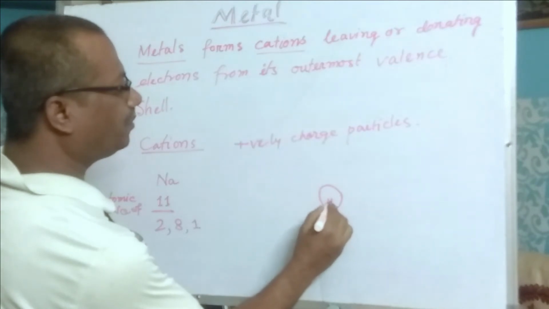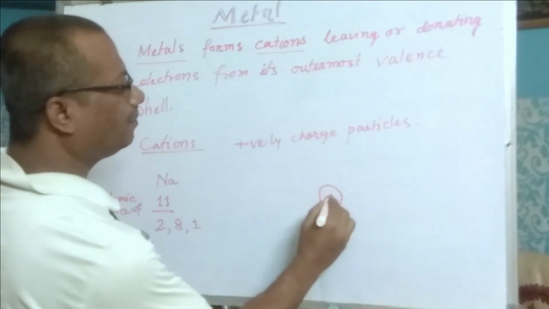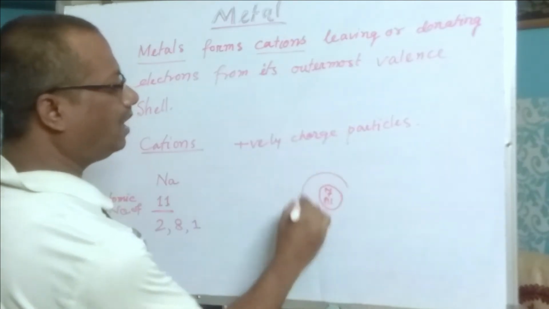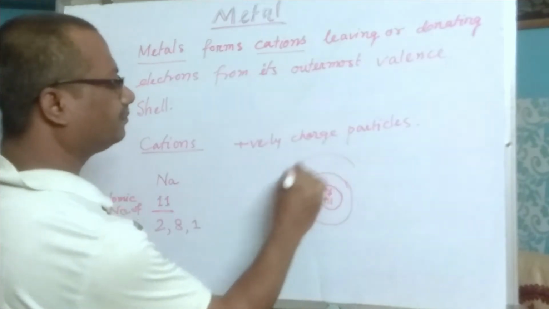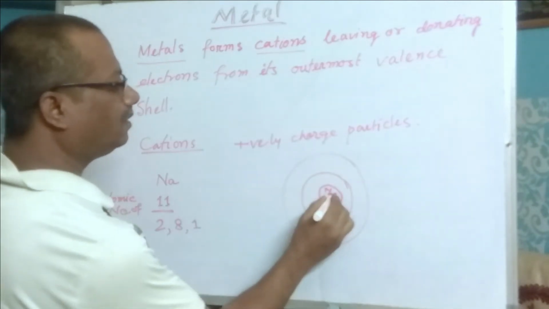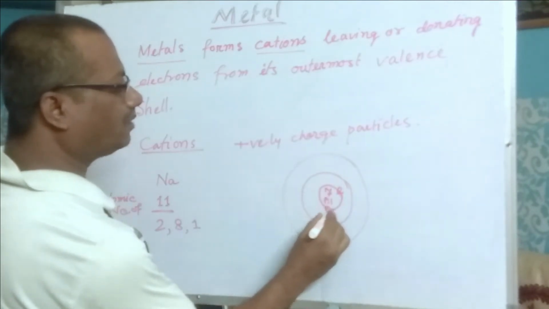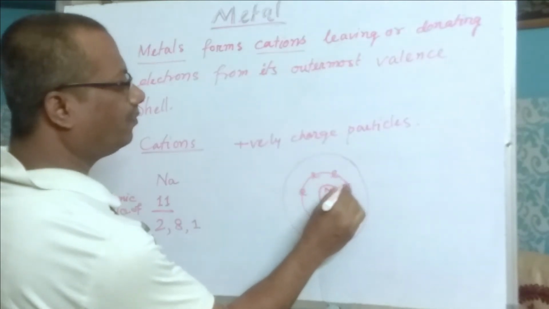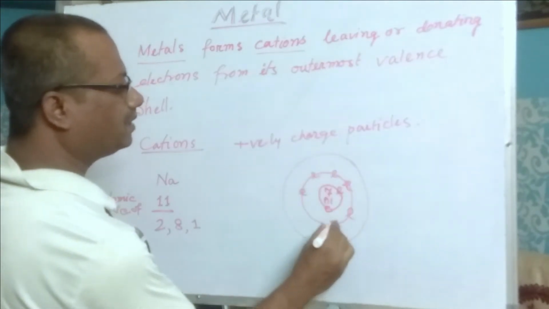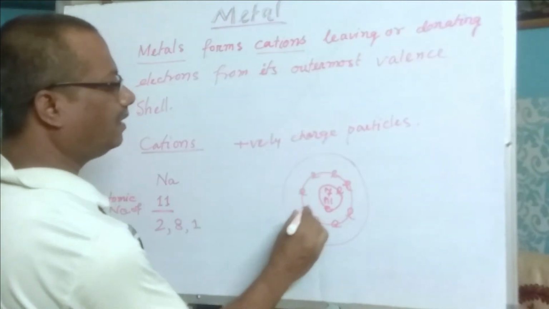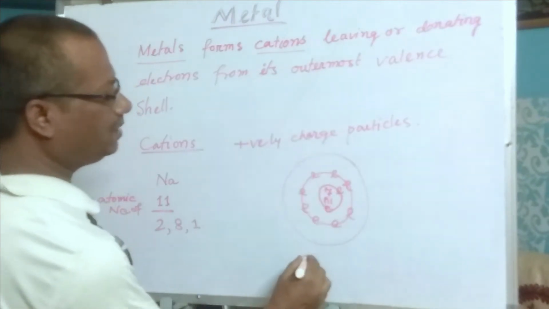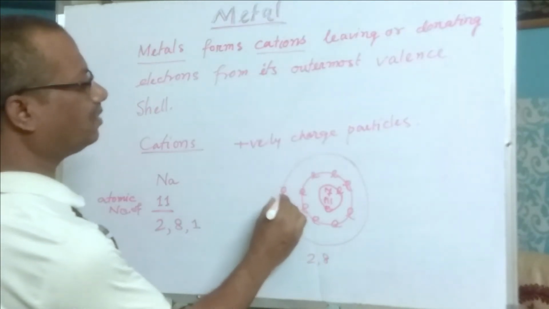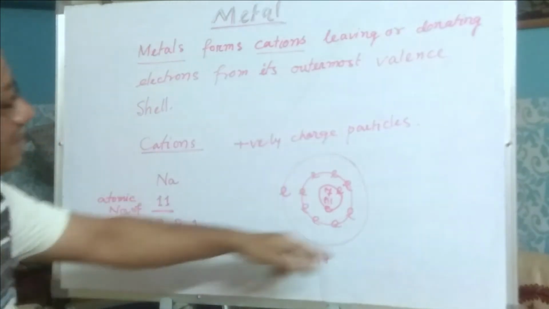There are 11 protons here, plus neutrons. On the first shell there are 2 electrons. Here there are 8 electrons. 8 and 2, how much? 10. And there is only 1 electron remaining on the outermost valence shell.